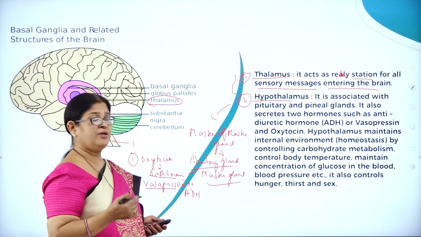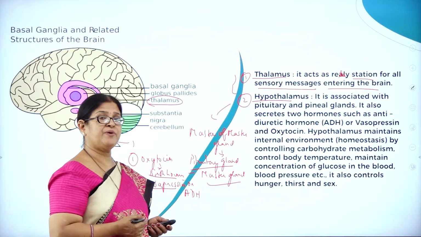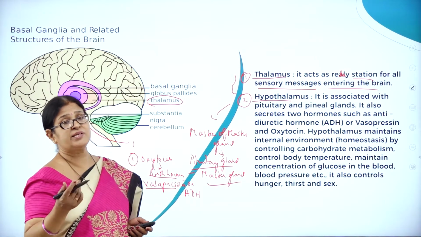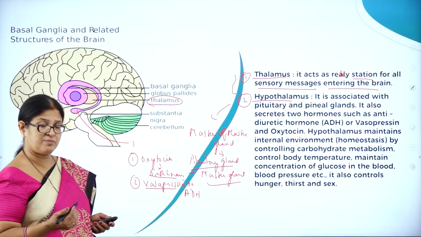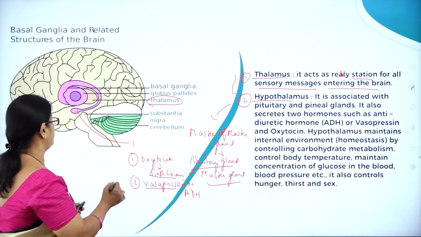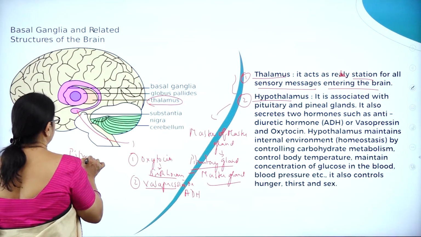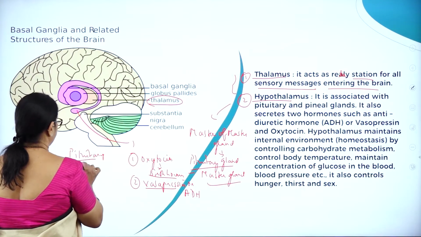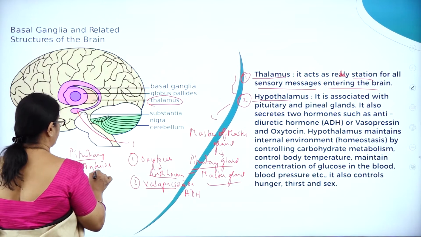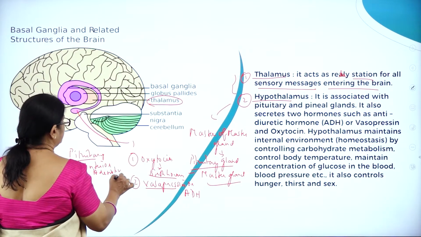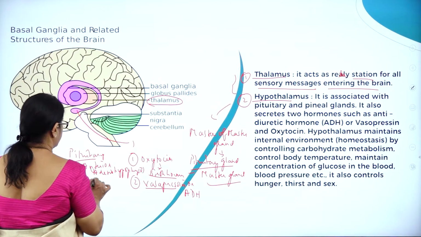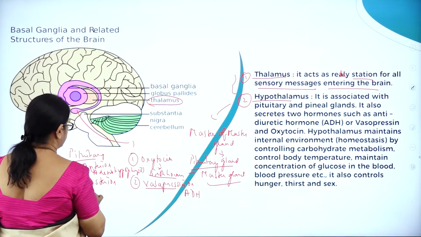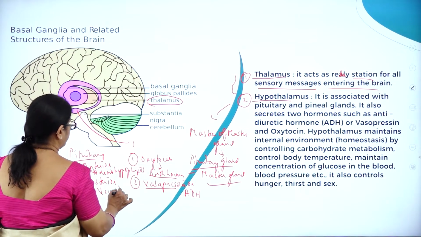So now, these two hormones are produced by the hypothalamus, and they are received by the posterior lobe of the pituitary. Actually, we all know that the pituitary, which is called the master gland, is divided into two parts: the anterior pituitary, called adenohypophysis, and the posterior pituitary, otherwise called neurohypophysis.